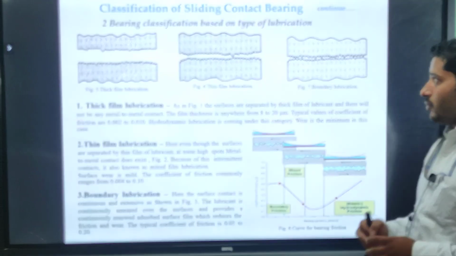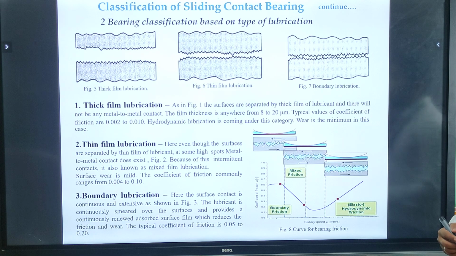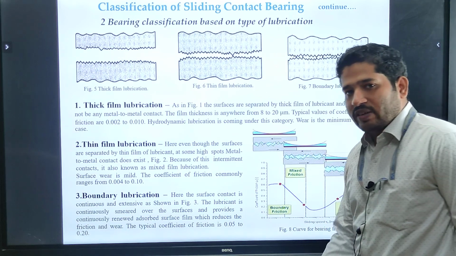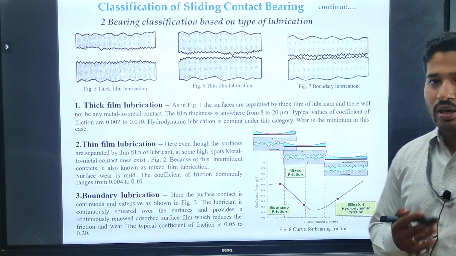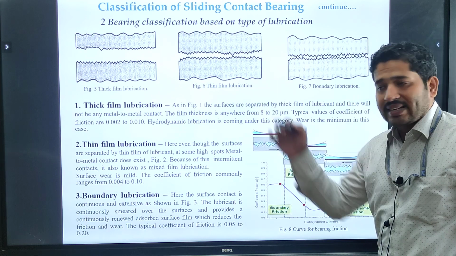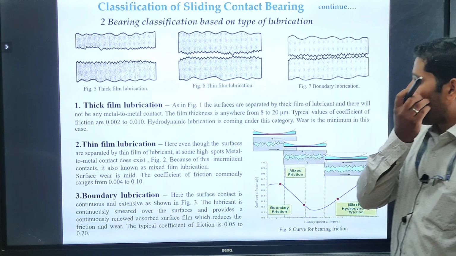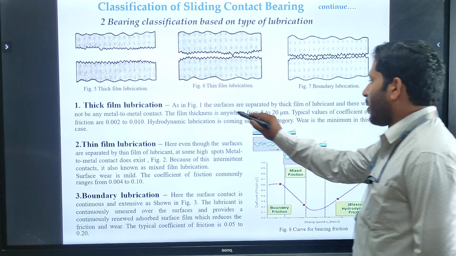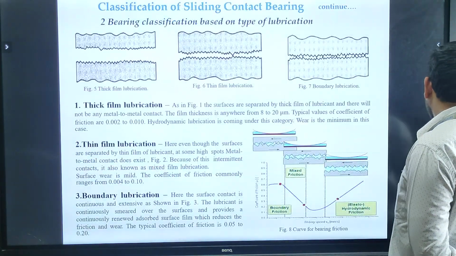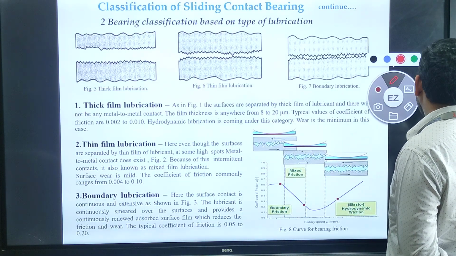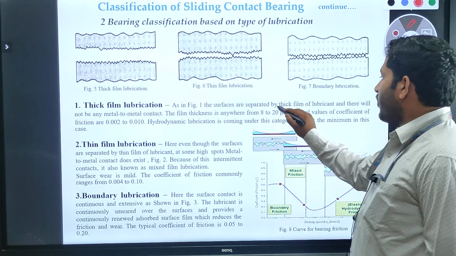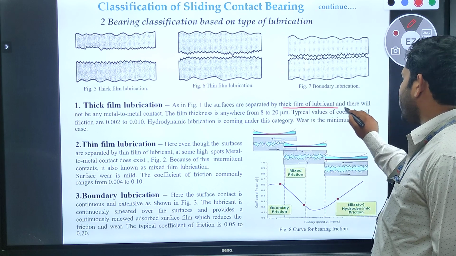Next one. The second condition is bearings classified based on lubrication, because we are using different types of lubrication in between these two contact surfaces. Is it right? First we are going to discuss thick film lubrication. Let us see over here. These surfaces are separated by a thick film of lubrication.